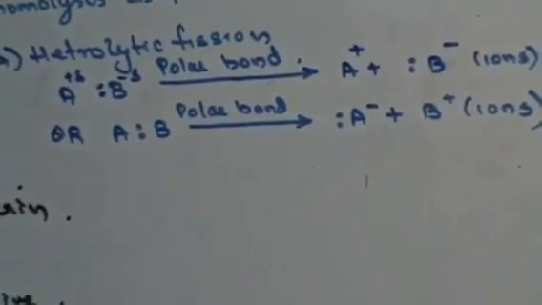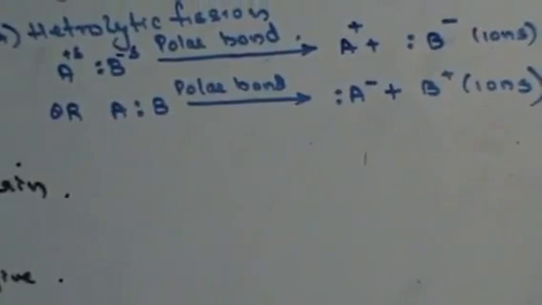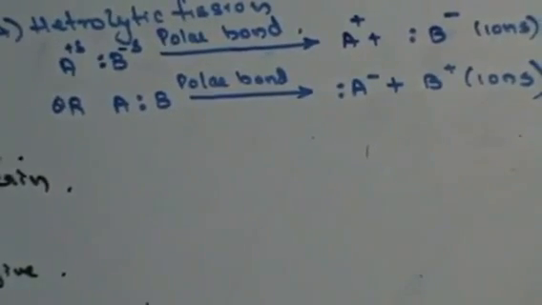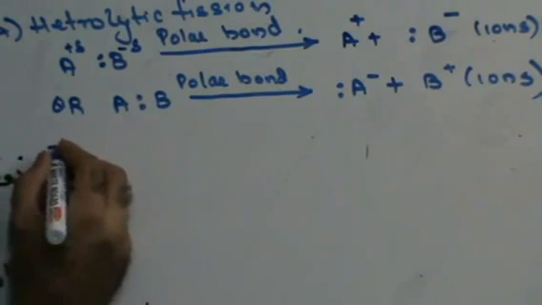Right? Between ions and free radicals: ions are charged particles, free radicals do not have charge. Right? That is the difference between ions and radicals. Radicals are free atoms which have been formed from a compound due to the breaking of a compound. Okay. Now let's see what heterolytic fission is.